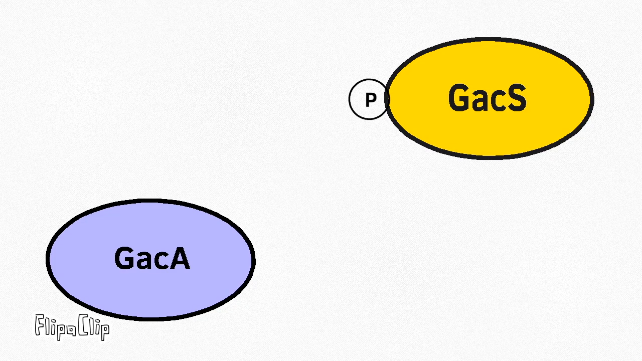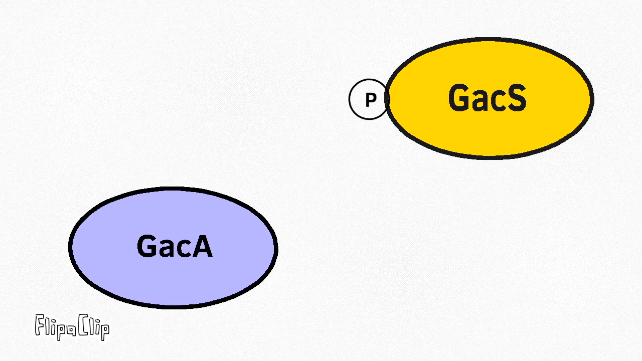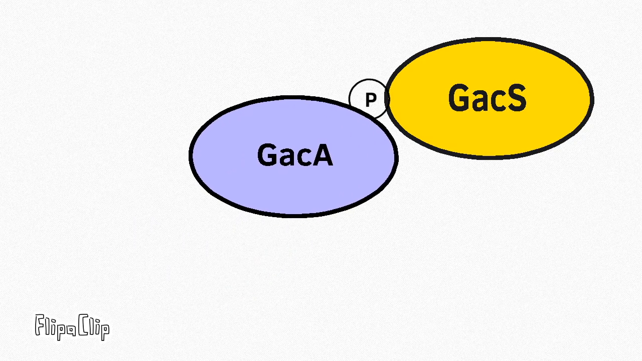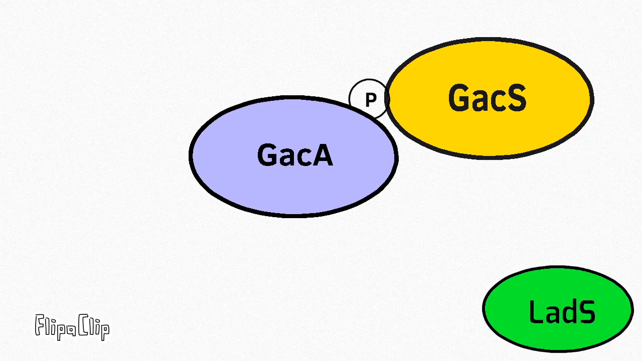Through two internal phosphotransfer reactions, the conserved histidine residue on GacS transfers a phosphate group to a conserved aspartate residue in GacA. LadS is an orphan sensor kinase, which means that it has no associated response regulator. It also interacts with GacS but through an unknown mechanism.